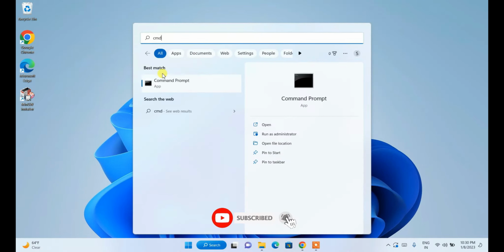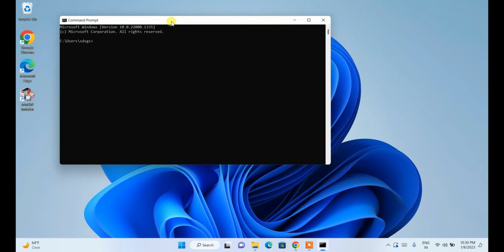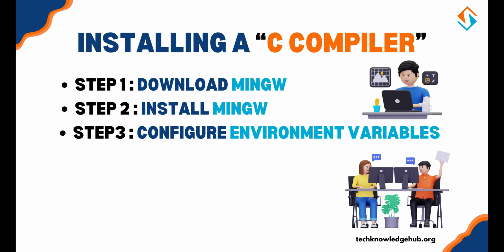Now let's verify the installation. Open your terminal or command prompt and type gcc --version. If you see the GCC version details, congratulations. Your compiler is ready to use. For Mac and Linux users, most Unix-based systems already come with GCC pre-installed. Simply type gcc --version in your terminal to check.